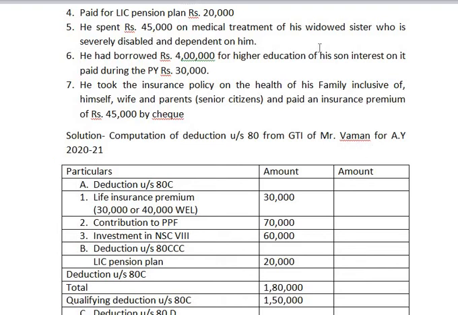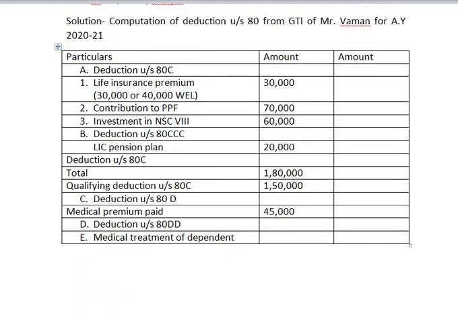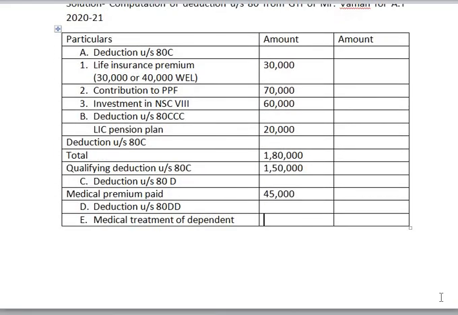Here the dependent, that is widowed sister, is severely disabled. Therefore, irrespective of the amount spent, you can claim deduction of rupees 1,25,000. So here we take 1,25,000.